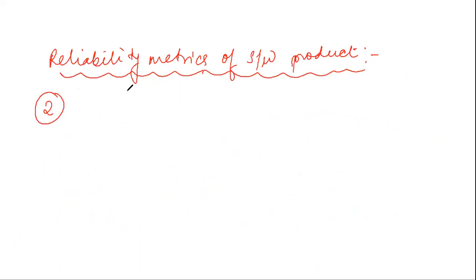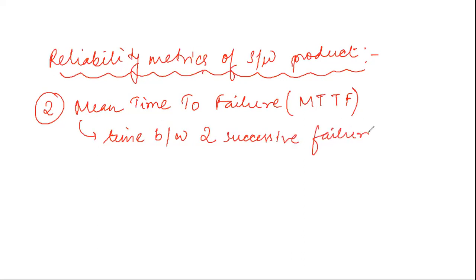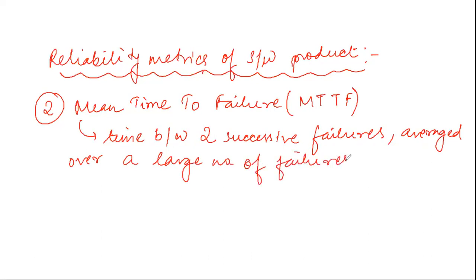The next one is mean time to failure. So what is MTTF?